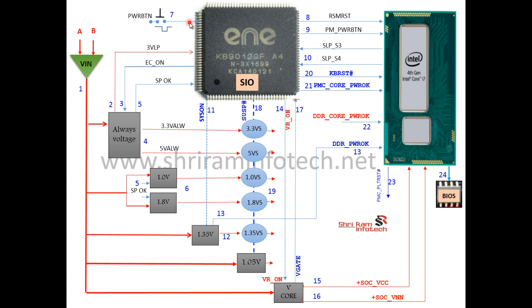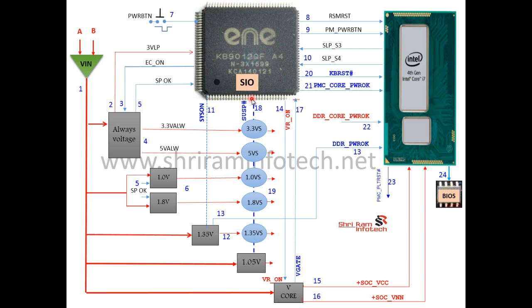So step number 7. As soon as I press the power button, SIO emits one signal that is called the RSM RST. It's sent to the processor, because the PCH and processor are in a single chip. So it sends one RSM RST, the resume reset, 3 volt comes out. Then within 10 milliseconds duration, it sends another signal that is called PM power button, at step number 9. So if my processor is okay, and if everything is fine, the processor sends a reply with 2 signals.